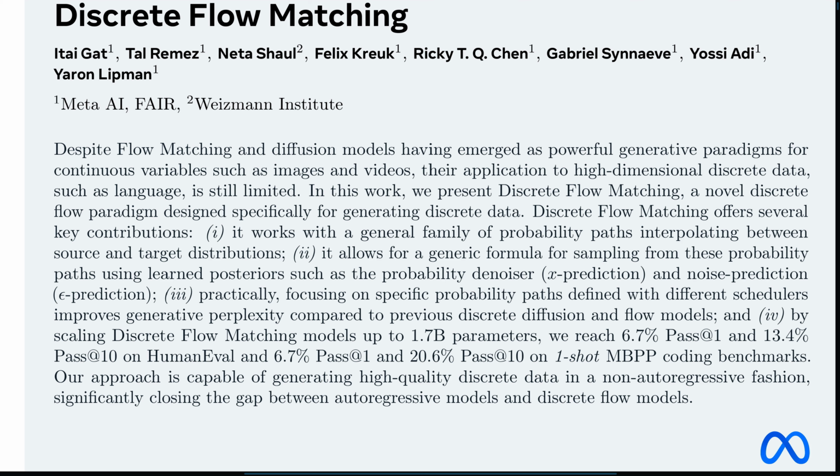Non-autoregressive. Okay, let's unpack that, because most big language models we hear about are autoregressive, right? They generate text token by token, one after another, sequentially. Correct, like typing out a sentence word by word. Non-autoregressive models, on the other hand, have the potential to generate parts of the sequence, or even the whole sequence, in parallel or in a different order. All at once, potentially. Potentially. Or at least in larger chunks simultaneously. And the paper makes a strong claim here. They say DFM significantly closes the gap in performance between these non-autoregressive discrete flow models and the dominant autoregressive models.